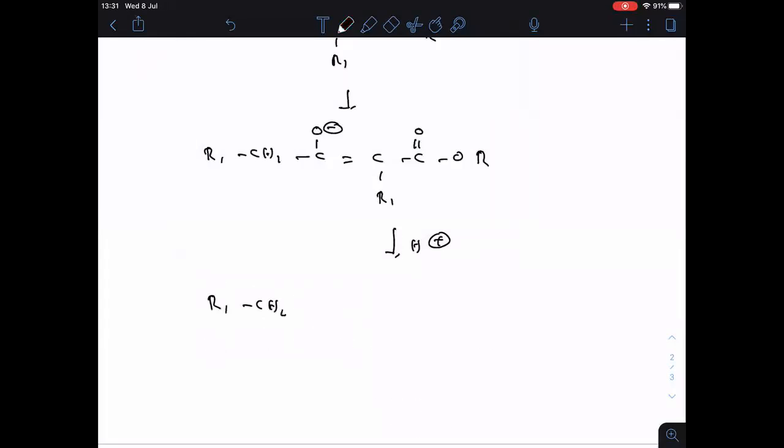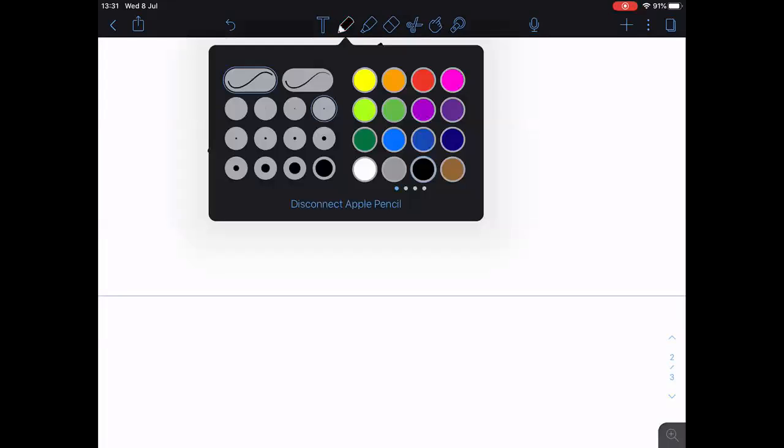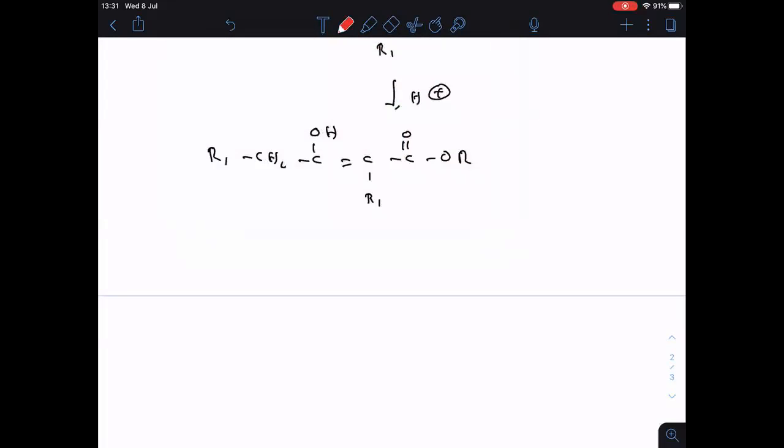R1 CH2 C(OH)=C(R1)C(=O)OR. Remember everyone, this is the enol form. The double bond is 'ene', OH is 'ol', enol form.